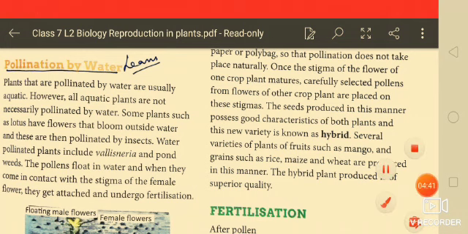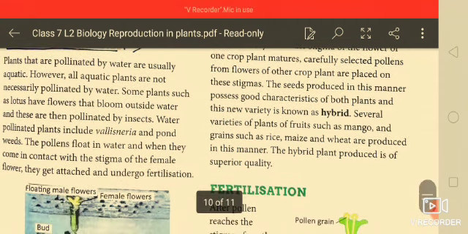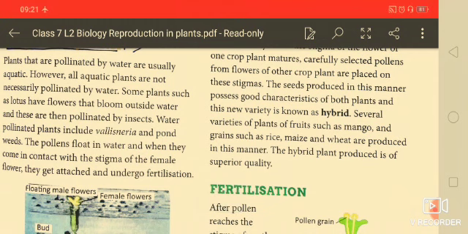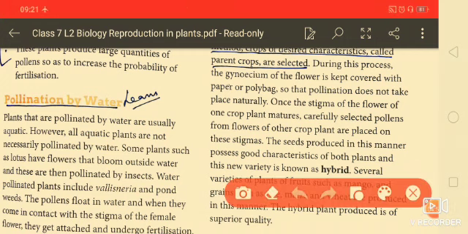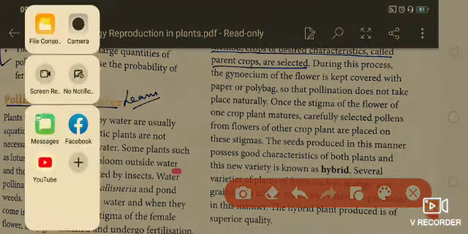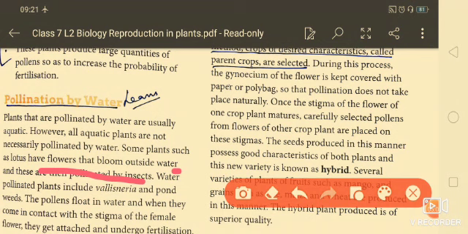In pollination by water, pollen is transferred through the water from one place to another. Some plants, such as lotus, have flowers at the bottom outside the water, and these are pollinated by insects. Water-pollinated plants include Vallisneria and pondweeds.